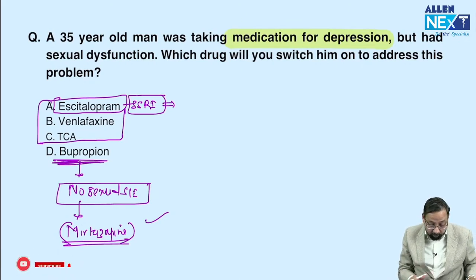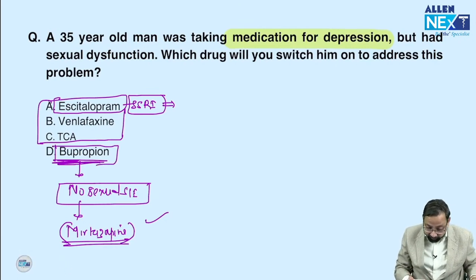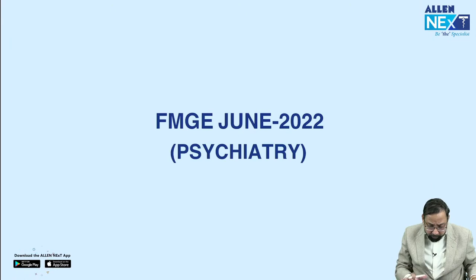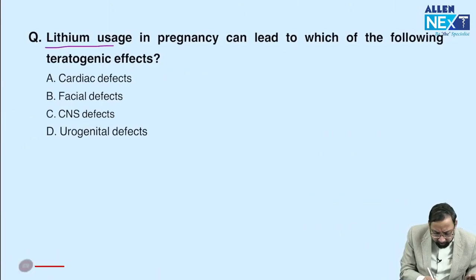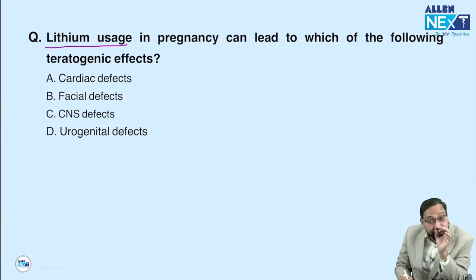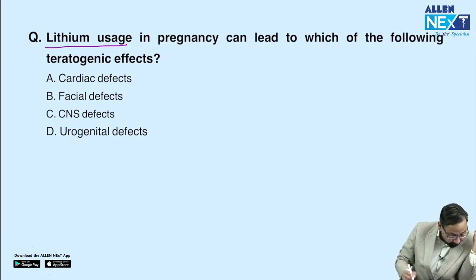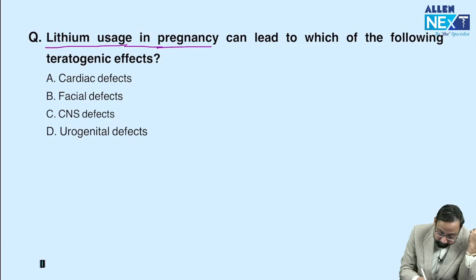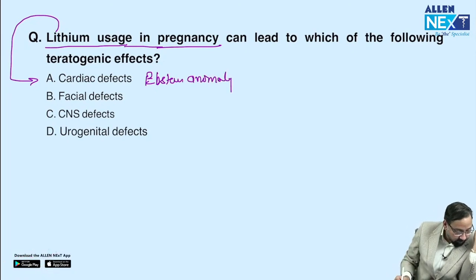So mirtazapine, no sexual side effect, bupropion yes, no sexual side effect. June 2022, lithium. I told you lithium is very important. In the last 3-4 years you will find every exam is having a question on lithium in different ways. Okay, lithium causes Ebstein anomaly. Ebstein just discussed.